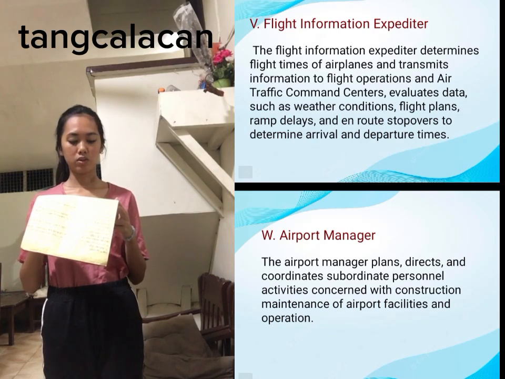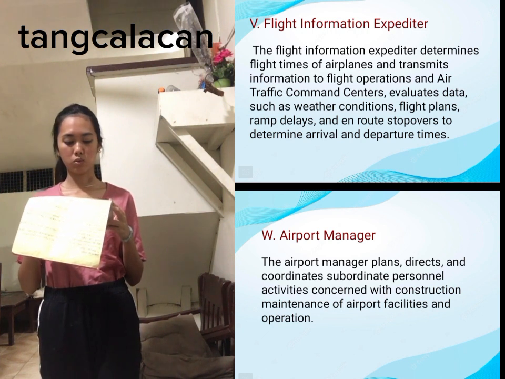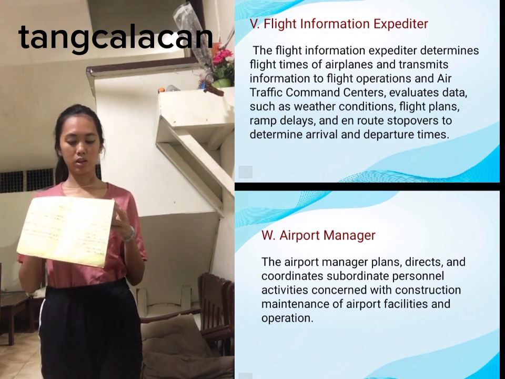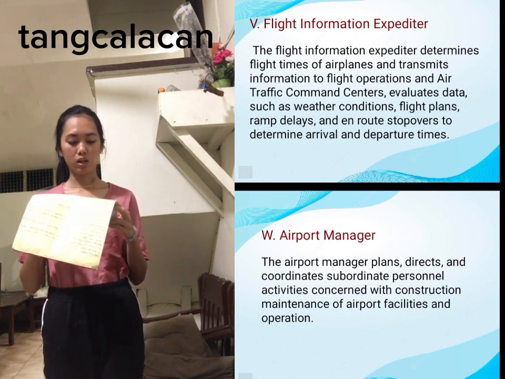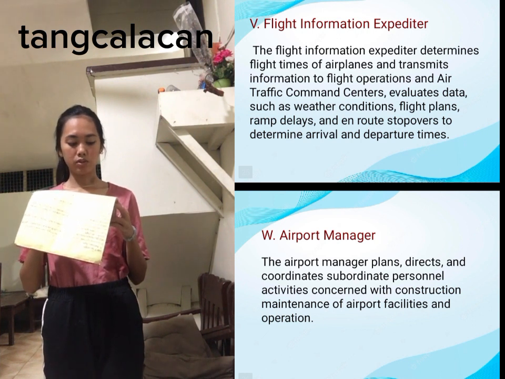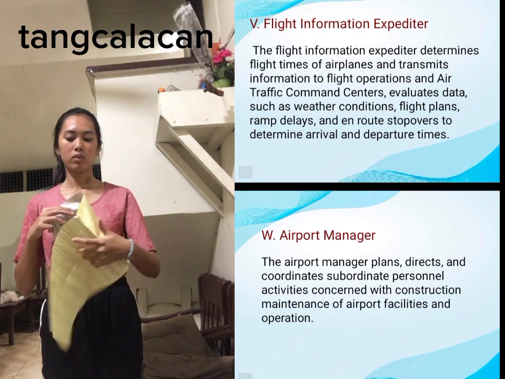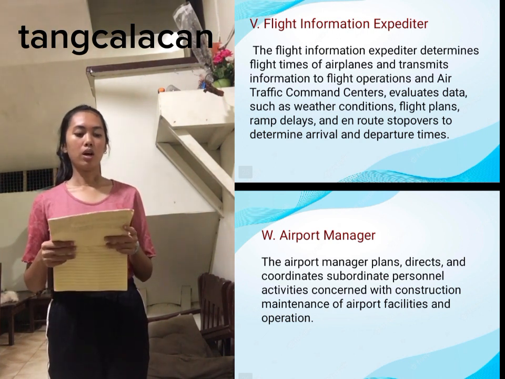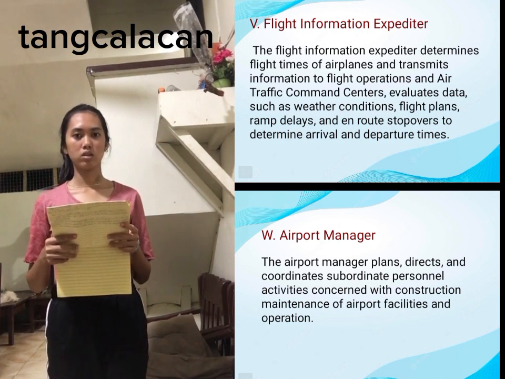Flight Information Expediter. The Flight Information Expediter determines flight times of airplanes and transmits information to flight operation of air traffic command centers, evaluates data such as weather condition, flight plans, ramp delays, and en route stopovers to determine arrival and departure time.